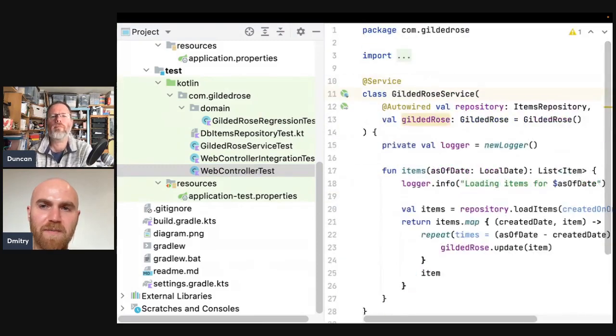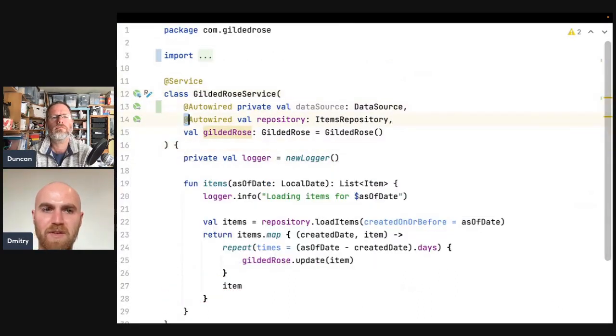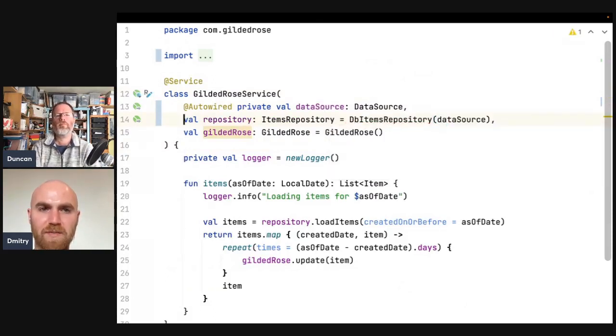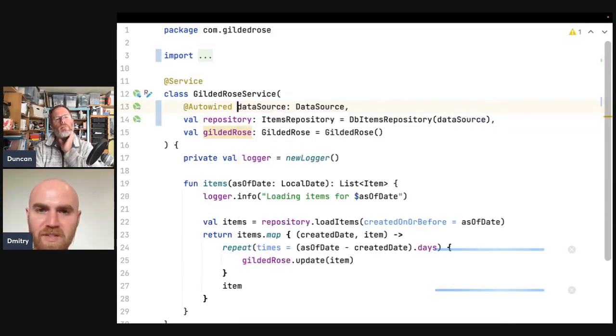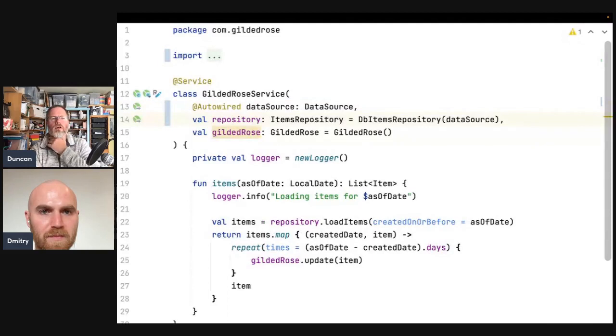So instead of doing that, we could inject the data source here and construct DB items repository by passing the data source. It's the same trick we did before, just moving to a more fundamental auto-wired dependency. Yeah, okay. I guess the difference here is that the dependency is only used for DB items. I also wonder if we can make it just a constructor argument. And then in fact those two would not be constructor arguments at all. Those are just properties at that point.